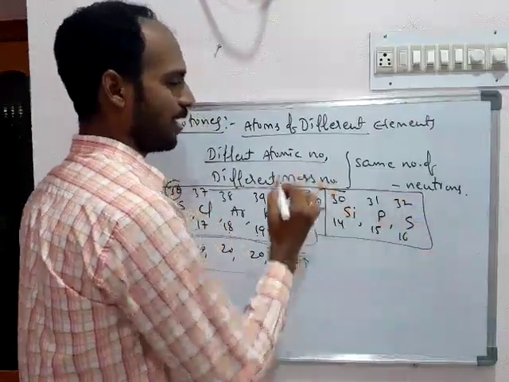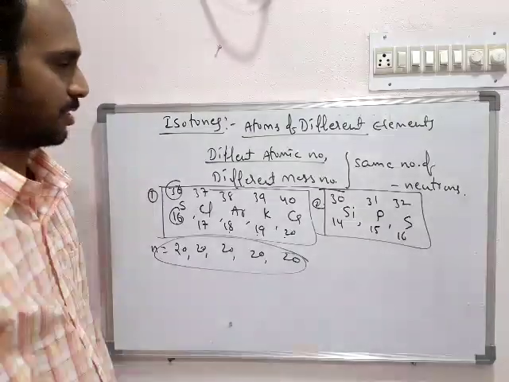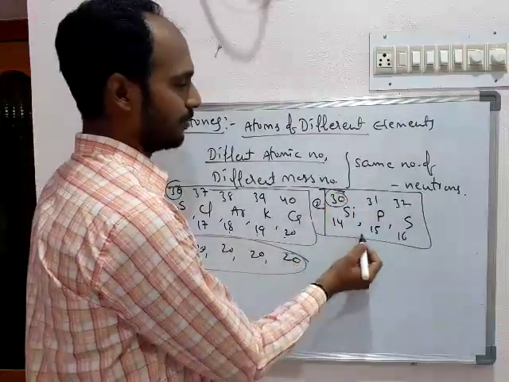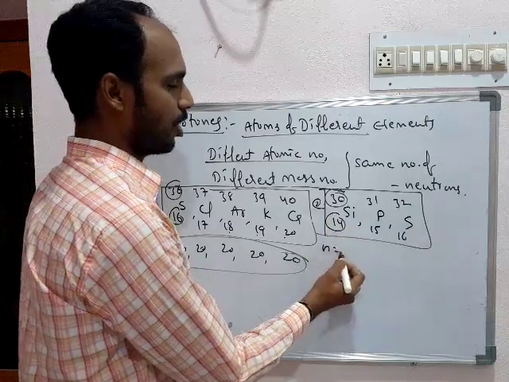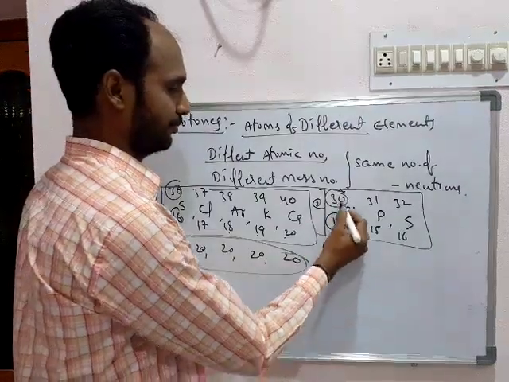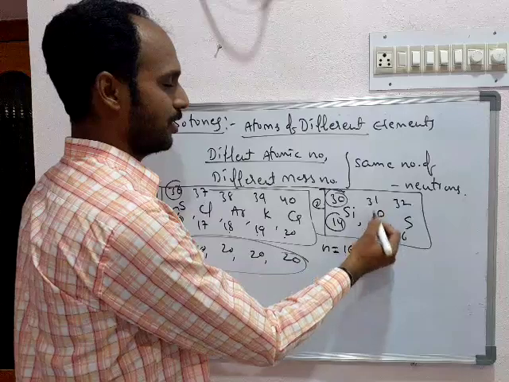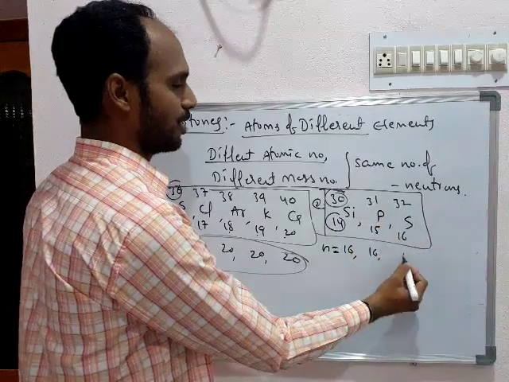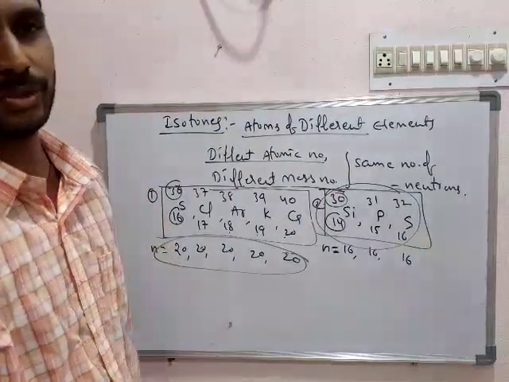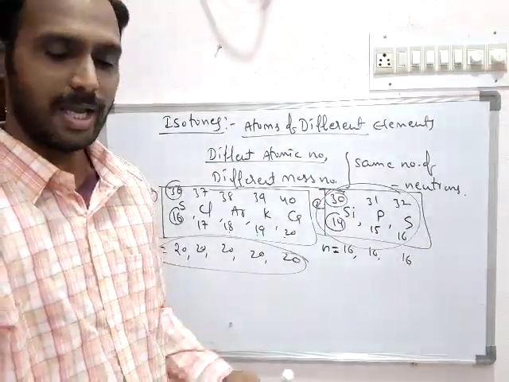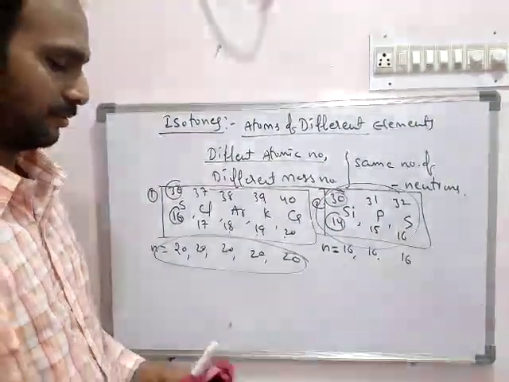So this group of atoms is also a best example for isotones. Here the number of neutrons is how much? 16, 16, 16. So this group is also one of the best examples for isotones. Okay. Next we see the next one.